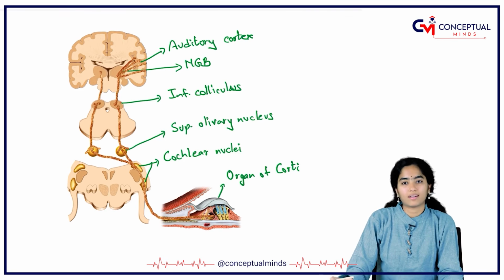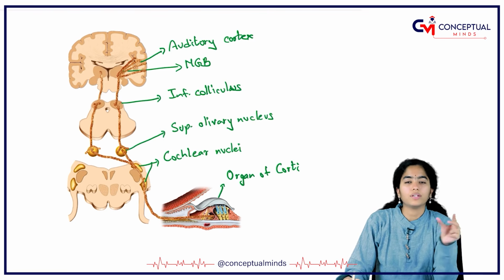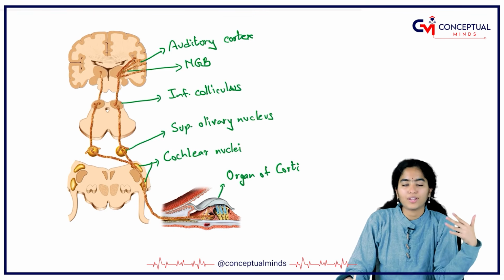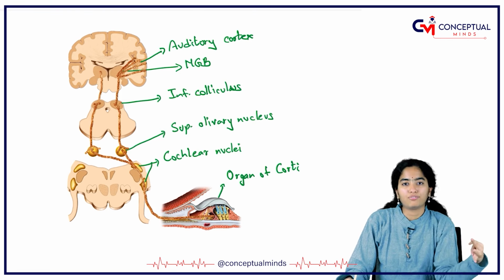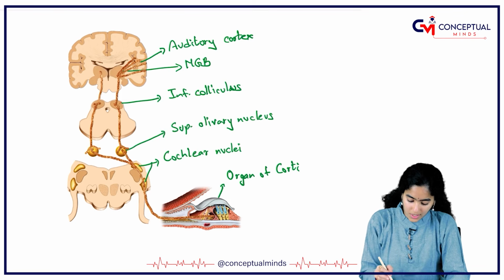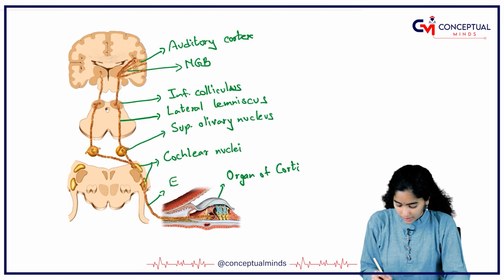E. coli ma is a standard mnemonic to remember the same. 8th nerve, cochlear nucleus, superior olivary nucleus. O for olivary nucleus. It is actually the superior olivary nucleus. Then lateral lemniscus, I for inferior colliculus, M for medial geniculate body in the thalamus, and A for auditory cortex. This is the lateral lemniscus. This is our 8th nerve.